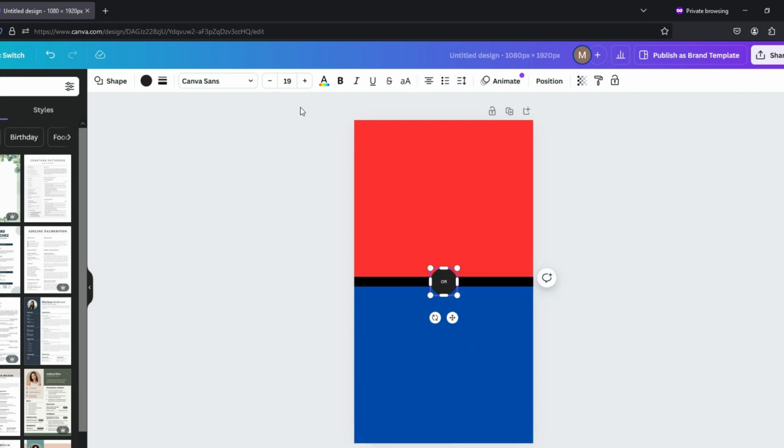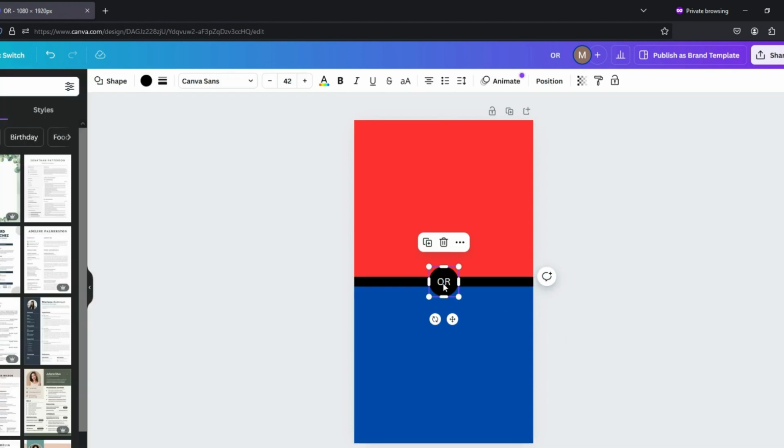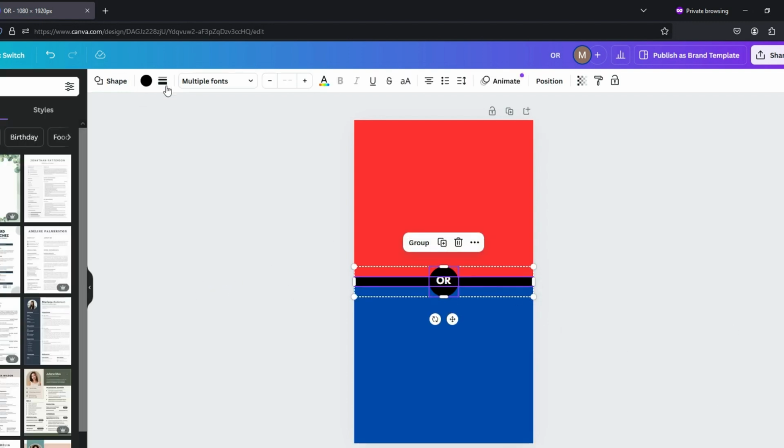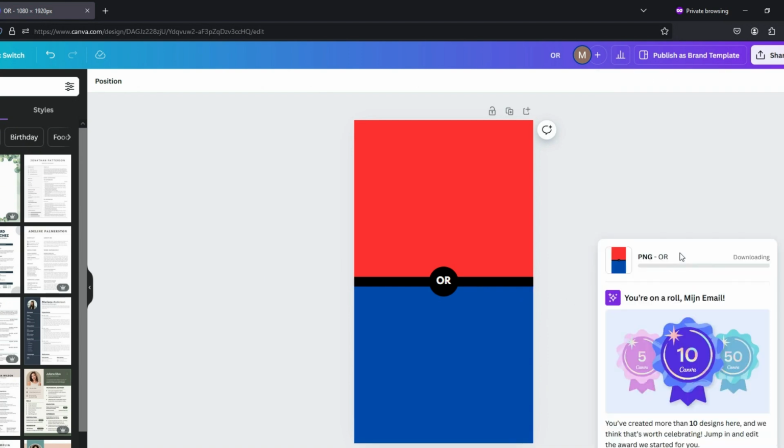Inside this circle, we'll add the text or choose a font that stands out. I recommend using League Spartan for a bold look. When you're satisfied with your design, click the Share button at the top right corner of the screen. Finally, click on the Download button and then download again to save your design. With our background ready, we're now all set to bring everything together in CapCut.